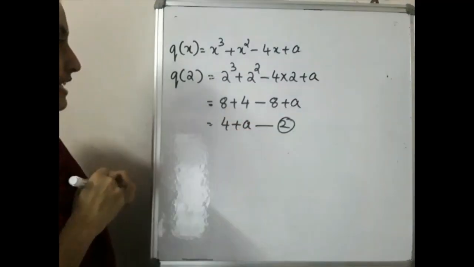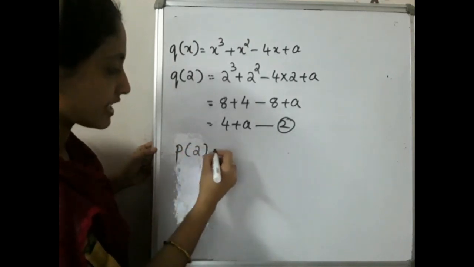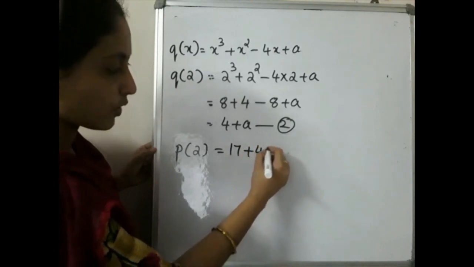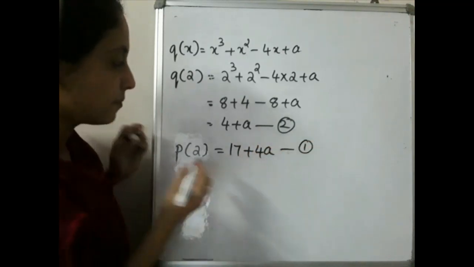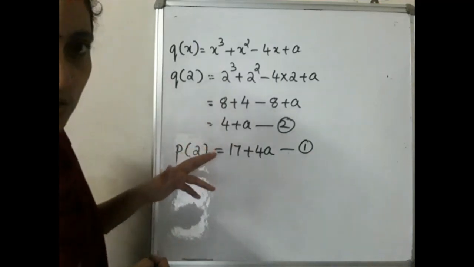So that is q of 2. That is already given in equation 1 as p of 2. You got the answer as what? p of 2 is equal to 17 plus 4a. That you got as equation number 1, is it? Now you got q of 2 is equal to 4 plus a. Two equations you got, is it?